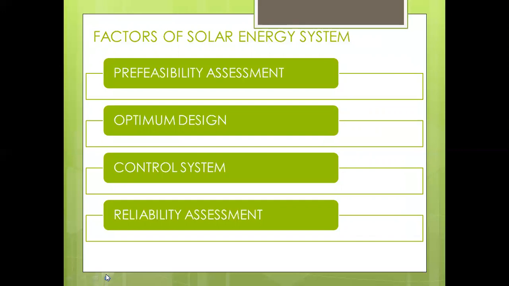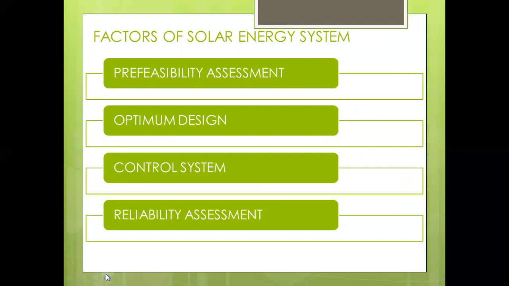We already identified location assessment, modeling, control system and reliability as normal factors of a solar energy system. But when we identify a solar energy system through data analysis, each type of factor is called a qualitative factor.